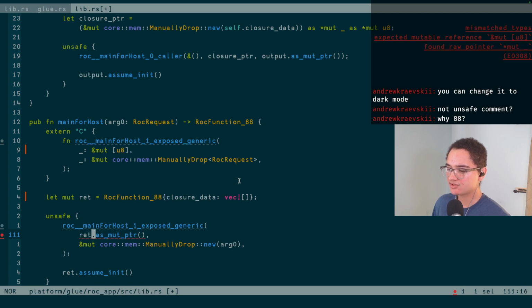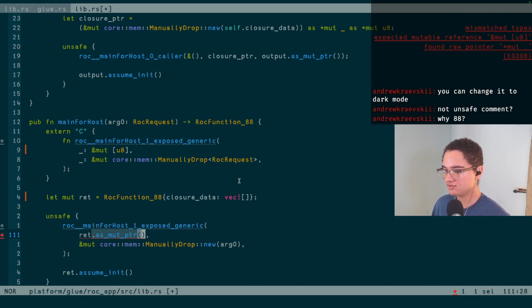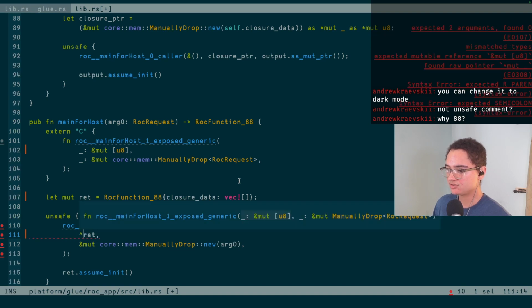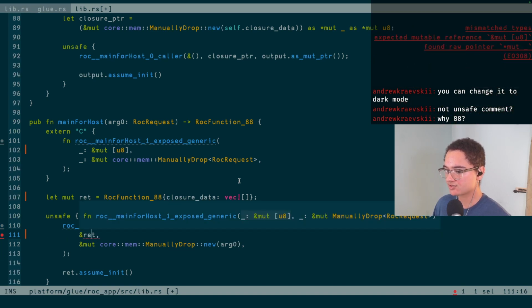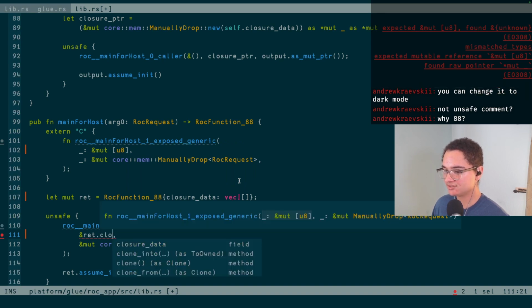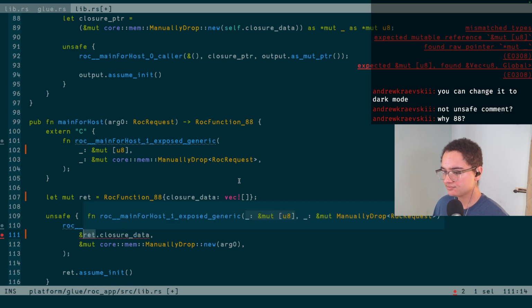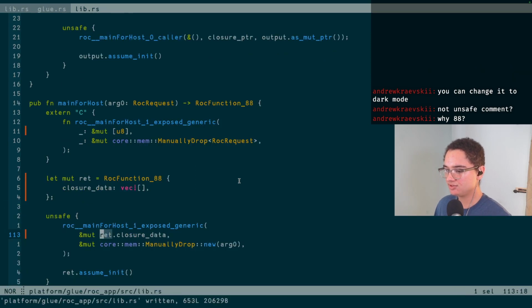So yeah, now here, instead of just taking this as a pointer, we just need to change this to the actual underlying vec. Oh wait, it's called closure data. And then, of course, it has to be mutable. And so that now is no longer complaining.